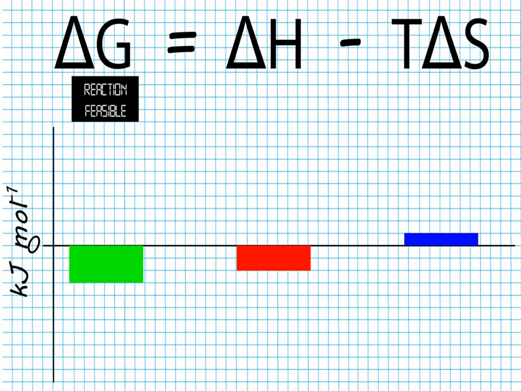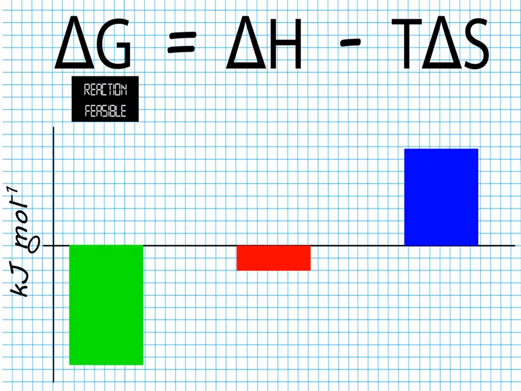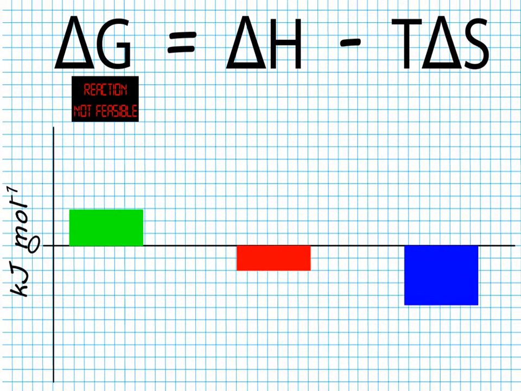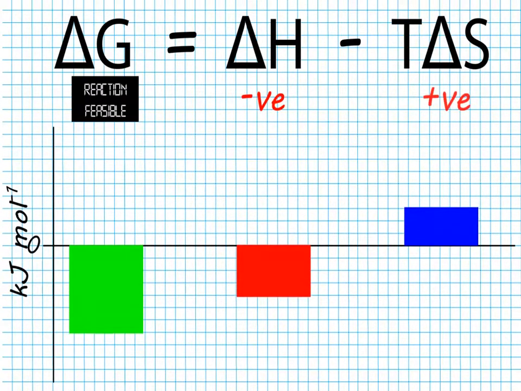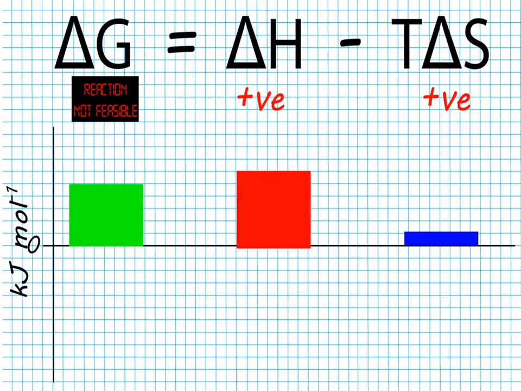The situation with T times delta S is different, however, because we are subtracting this term. As T delta S becomes more positive, delta G becomes more negative, and so spontaneous change is favoured. The more negative T delta S becomes, the less energetically favourable the reaction becomes. In situations where delta H is negative and delta S positive, therefore, delta G is always negative and reactions are feasible. In situations where delta H is positive and delta S is also positive, whether the reaction is feasible or not depends on the temperature.